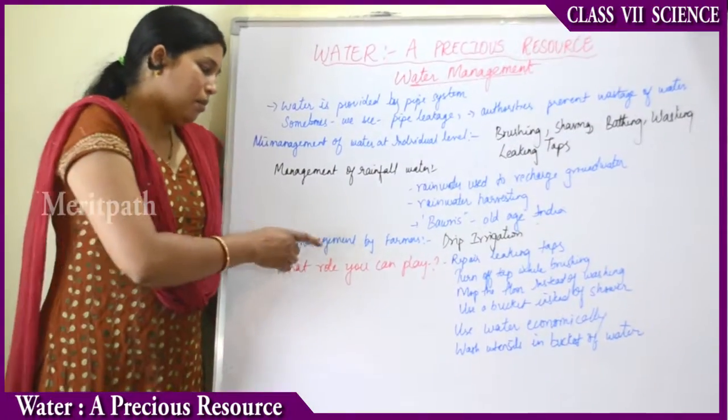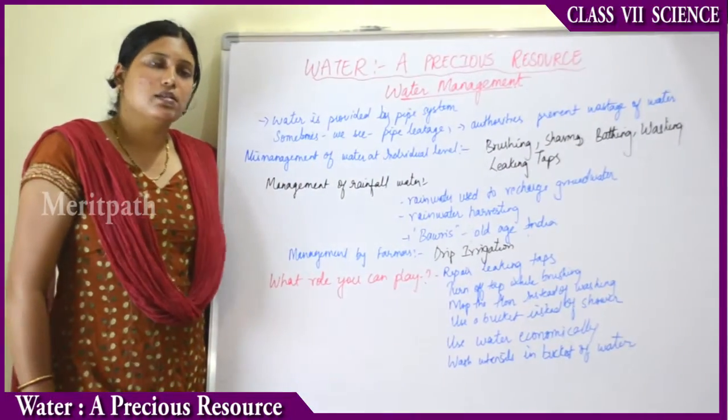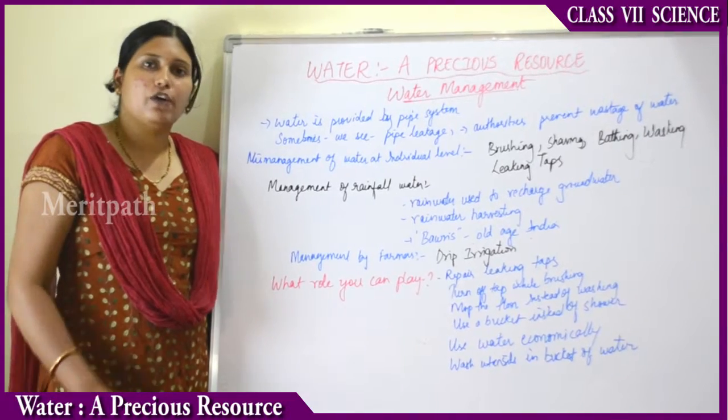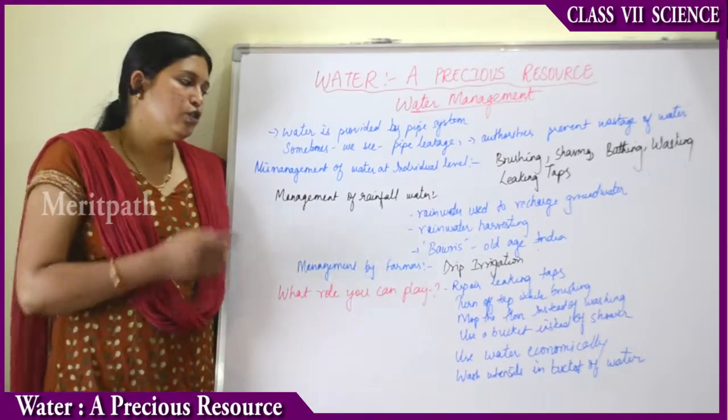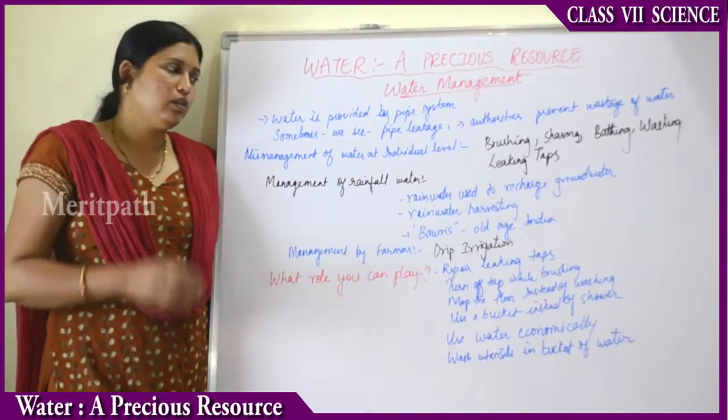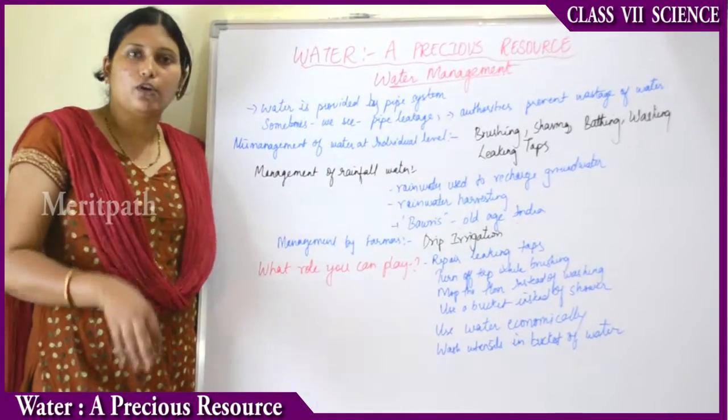So how farmers can manage the proper use of water? So suppose if farmers are irrigating the field with the pipe, lots of water will be wasted. So there is something called drip irrigation. With the help of drip irrigation, less amount of water will be used.